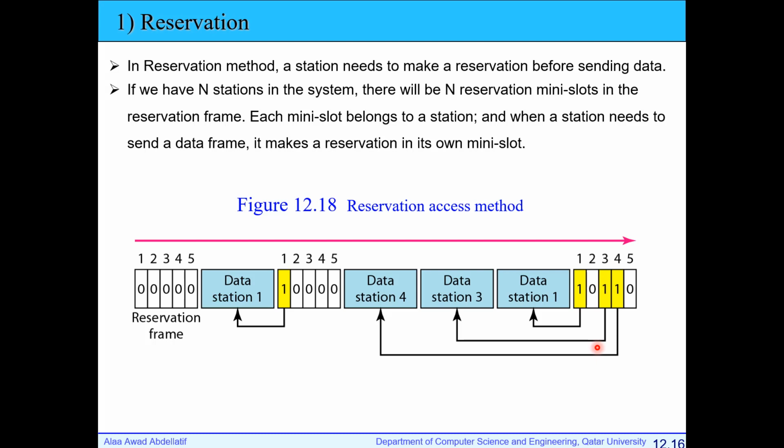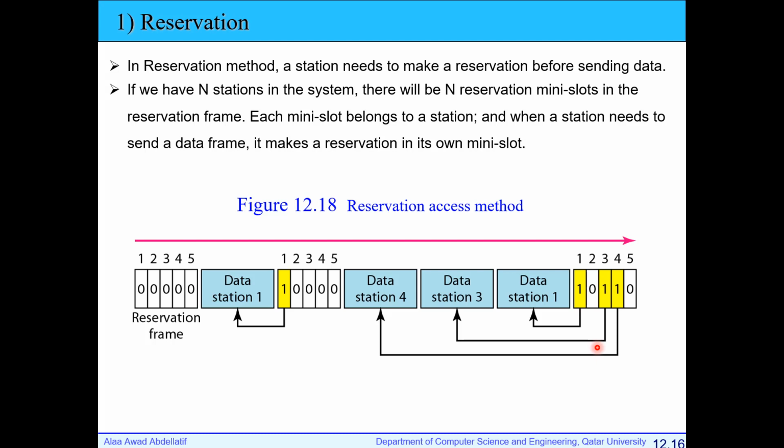There is no possibility of collision. The disadvantage is, first, we need a central node to coordinate. We need a coordinator. And what's the second disadvantage? Complexity coming with the central controller. We add some complexity.